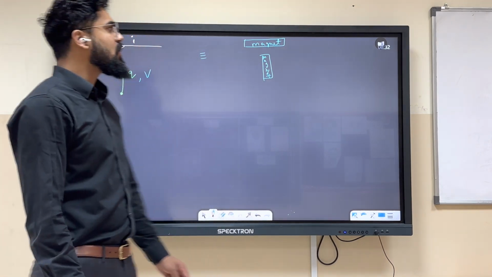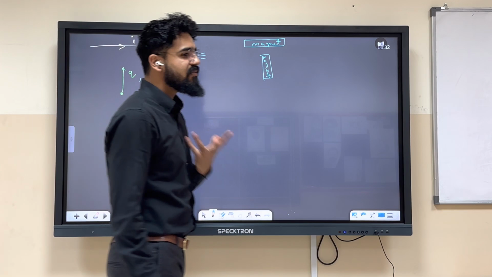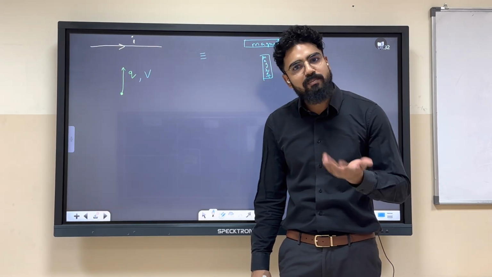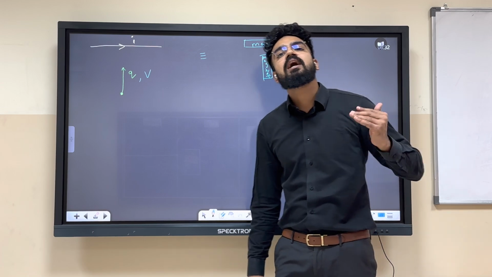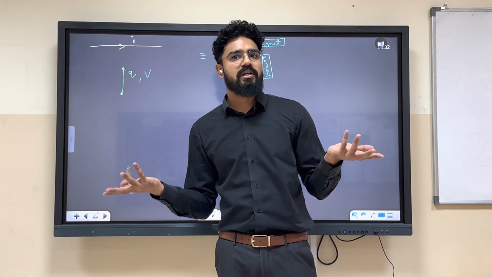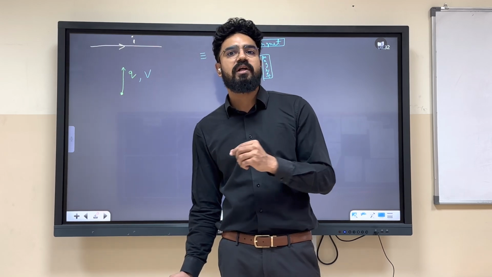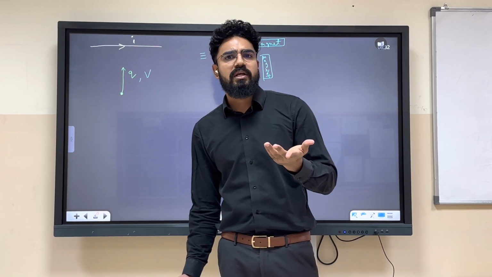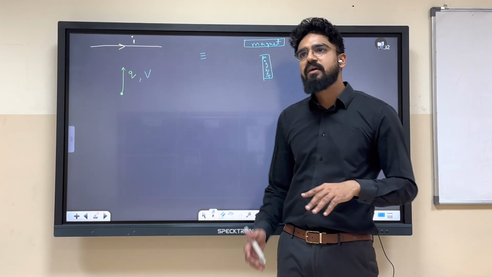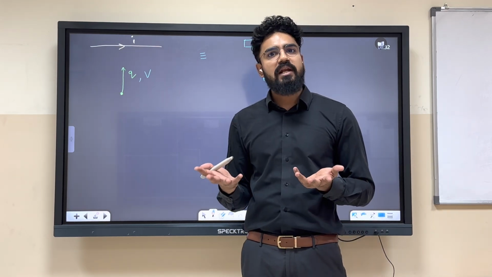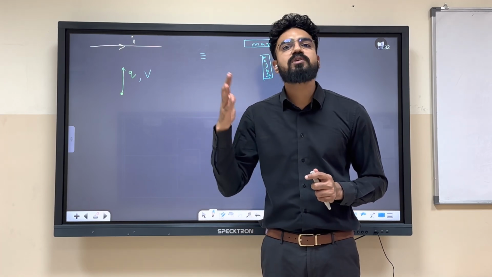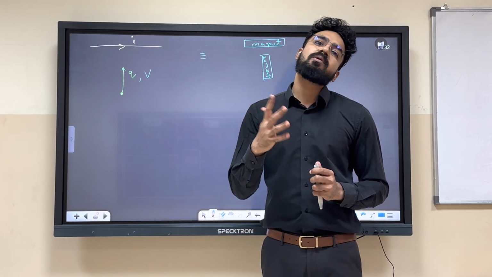Okay. So please understand this. Whenever a charge moves, it is nothing but a current carrying wire only. If a charge is moving from one place to another, it is a current only, right? So now if you are placing that wire in a magnetic field, a magnetic force will be applied on the wire and it will be deflected.